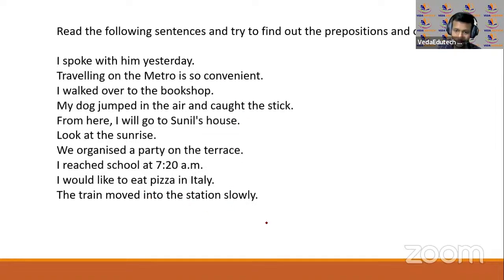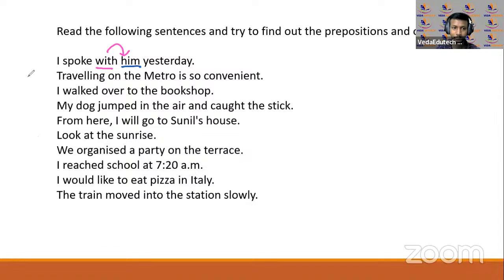Okay, I hope you have understood regarding those words. Okay, now let me just help you with this. I spoke with him, right? With him. A relationship between the object and the subject, right? So यहाँ पे with is the preposition, him is the object. I'll color this one with another thing, him, this.